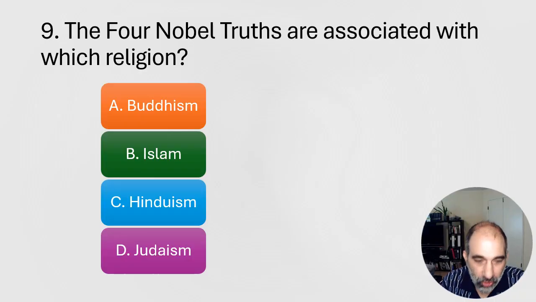All right, the Four Noble Truths. They are associated with which religion? Is it A, Buddhism, B, Islam, C, Hinduism, or D, Judaism? And the answer to that is actually A.